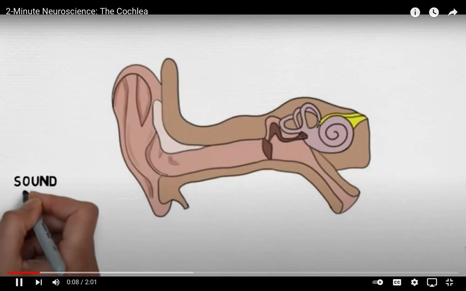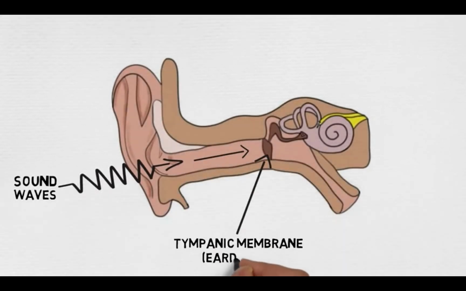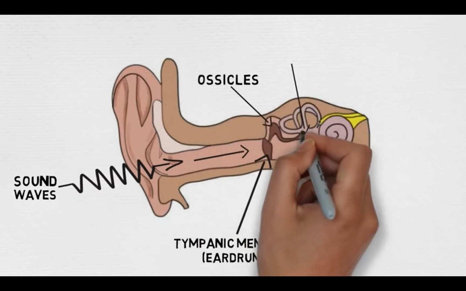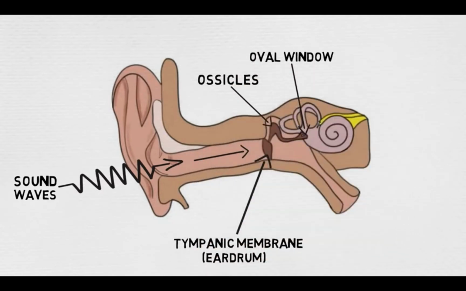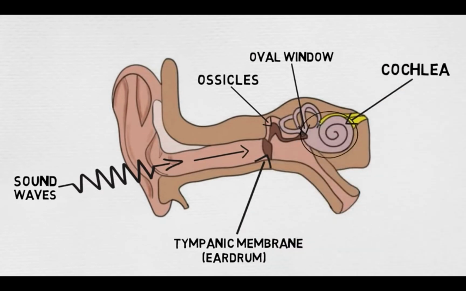When sound waves travel through the canal of our ear, they hit the tympanic membrane or eardrum and cause it to vibrate. This vibration prompts movement in the ossicles, a trio of tiny bones that transmit the vibration to a structure called the oval window, which sits in the wall of the cochlea. The cochlea is a tiny coiled structure in the inner ear that resembles a snail shell.